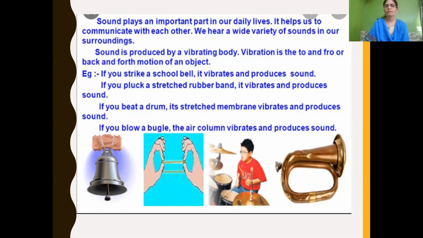In a school bell, when it is struck, it vibrates and produces sound. If you pluck a stretched rubber band, it vibrates and produces sound. If you beat a drum, the stretched membrane of the drum vibrates and produces sound. And if you blow a bugle, the air column vibrates and produces sound. So this is how sound is being produced.